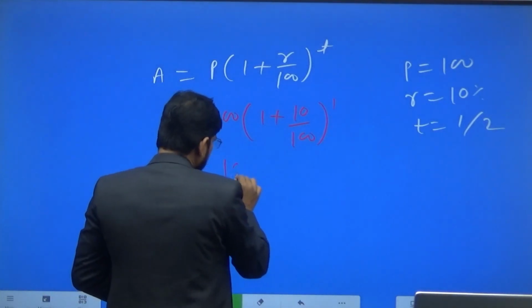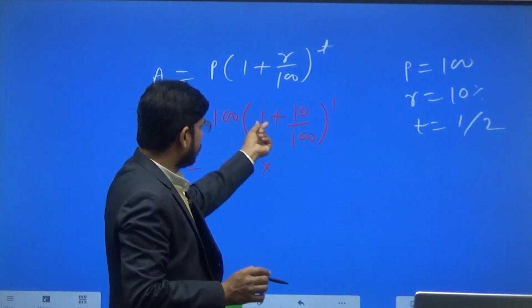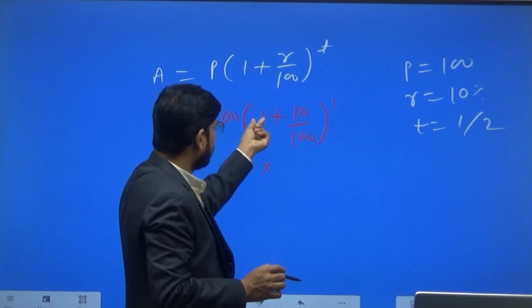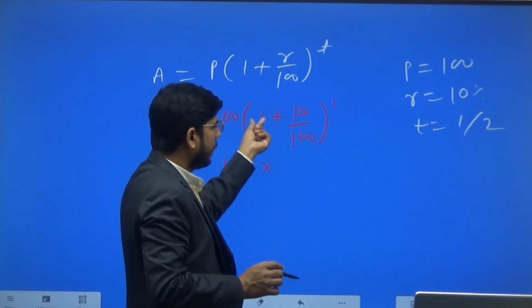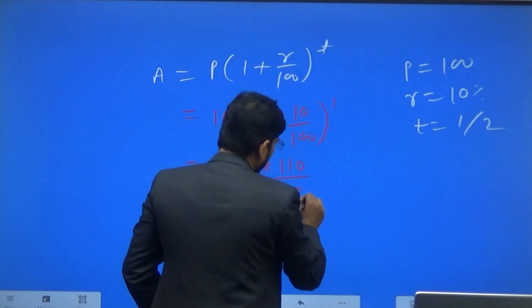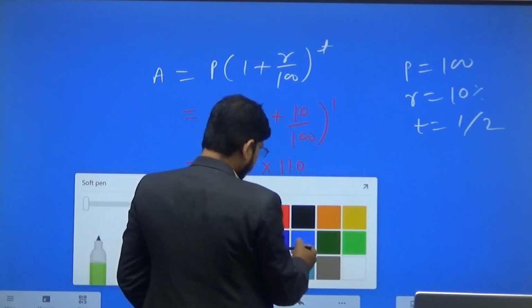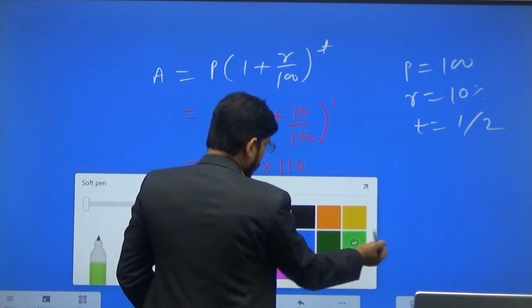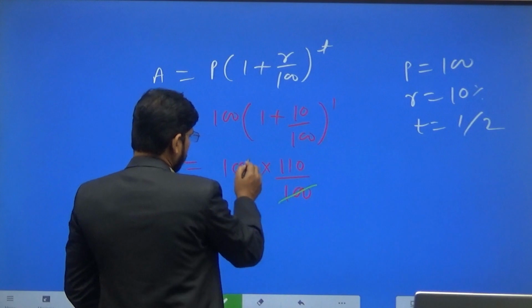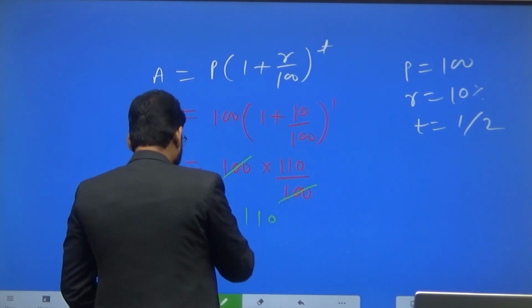So if you take LCM, 100 into (100 plus 10) which is 110 divided by 100, the 100s will be cancelled out, and what remains is 110. Okay, this is the amount.